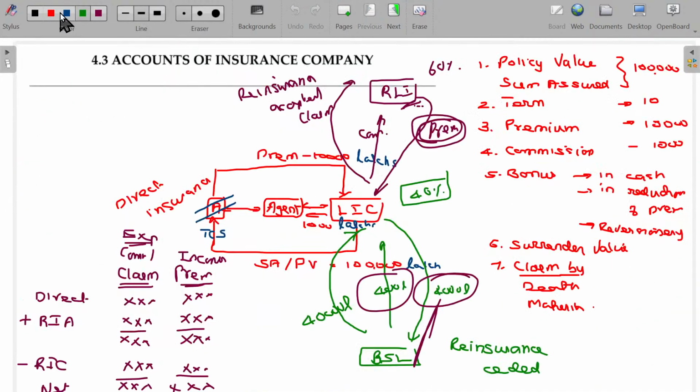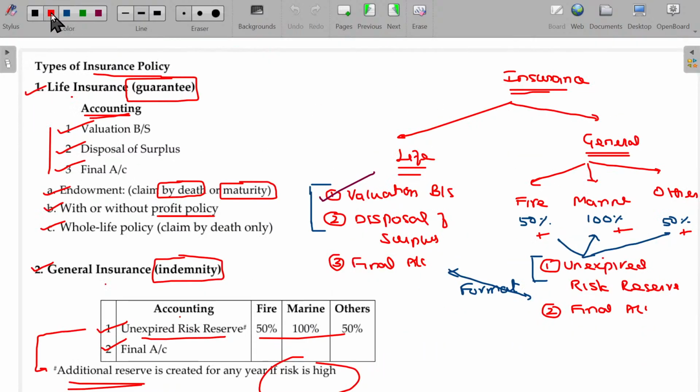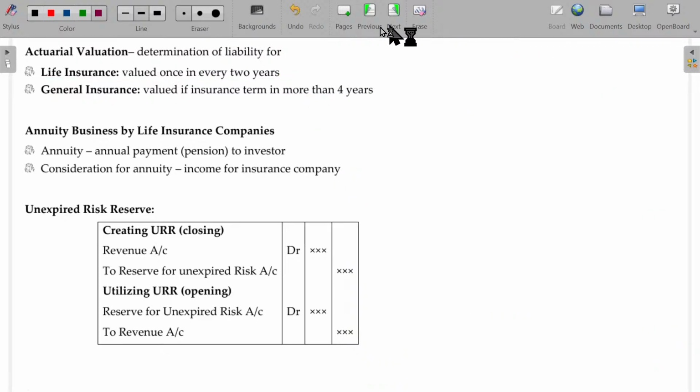So we have completed the valuation balance sheet, right? And disposal of surplus also. Additionally, you have to now understand the annuity business of a life insurance company. This will be applicable only for the life insurance company.